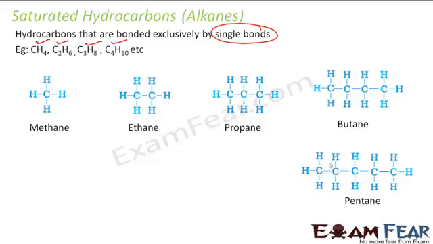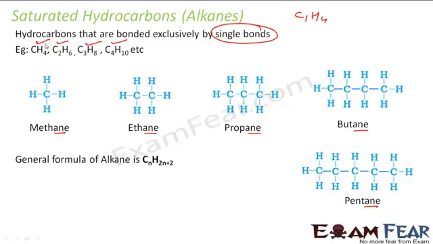I'll tell you the naming convention of all these, how the names came and all. Just understand that these are some of the hydrocarbons which are all saturated, and they are all called alkanes. If you see the name ending in ane, ethane, propane, butane, pentane, right? All these are alkanes because they have all single bonds, and they have the general formula CnH2n+2. You can put any value of n. For example, you put n equal to 1. This becomes C1H(2 into 1 plus 2), that is, H4.